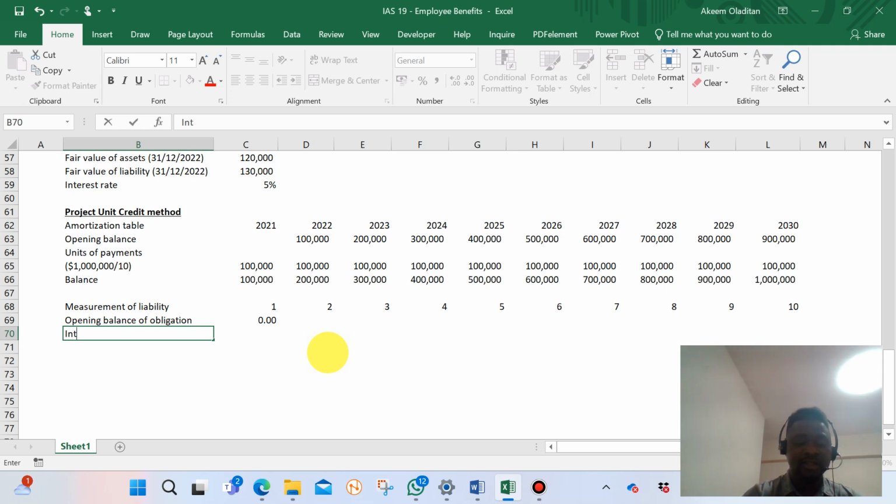Is there any interest on opening balance? Because we charge interest on the balance from time to time. So that interest is like interest payments in terms of expense to the account. So that interest that you're saying is something that goes to the profit and loss. Let me use P&L.